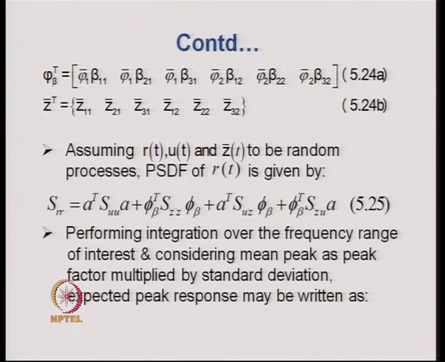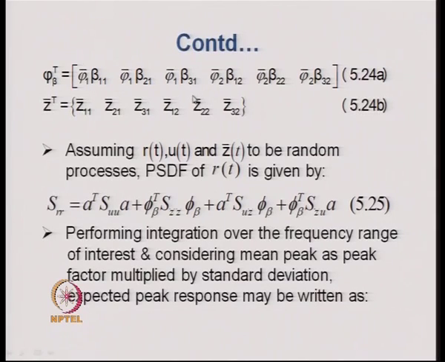In that case, the phi b vector would typically look like this, that is phi bar 1 beta 1 1, phi bar 1 beta 2 1, phi bar 1 beta 3 1.